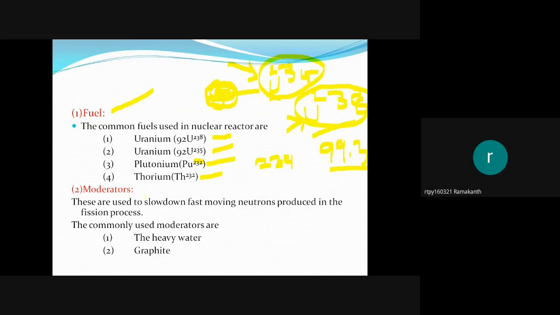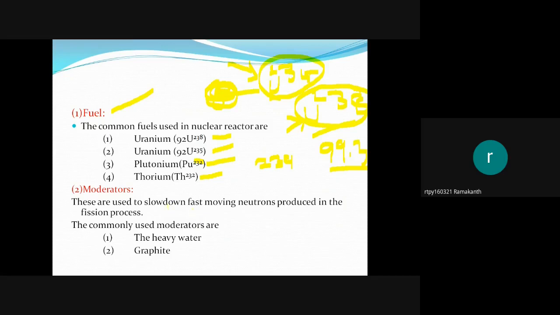Next, moderators. These are used to slow down fast-moving neutrons in the fission reactions. When the reaction takes place, uranium splits into intermediate nuclei. The energy released is shared by all the products, so neutrons also move with some kinetic energy. Neutrons at room temperature are known as thermal neutrons.